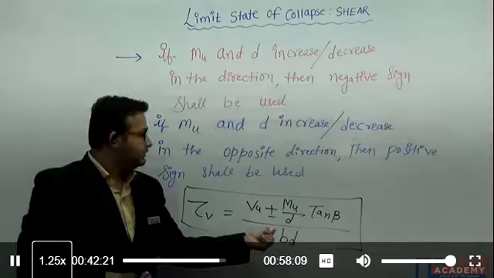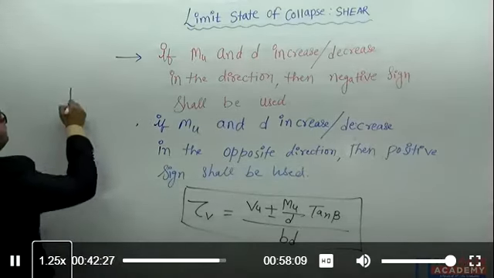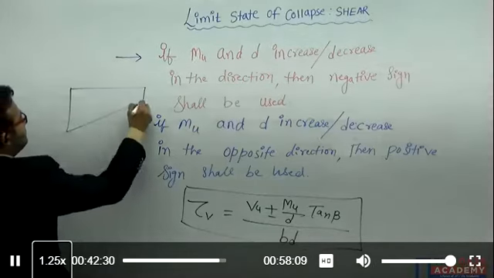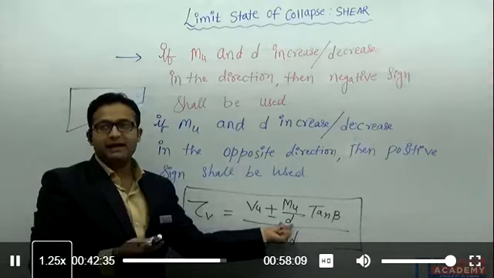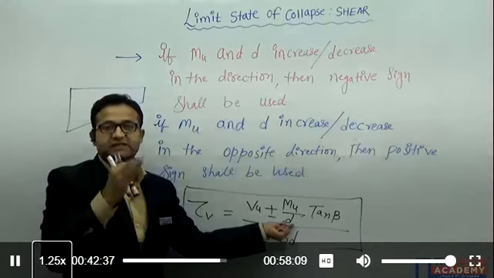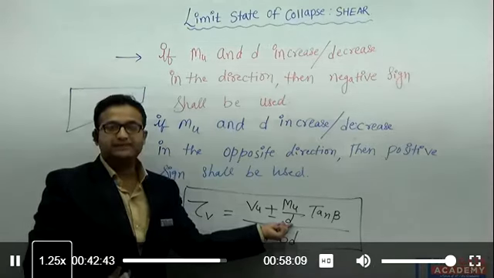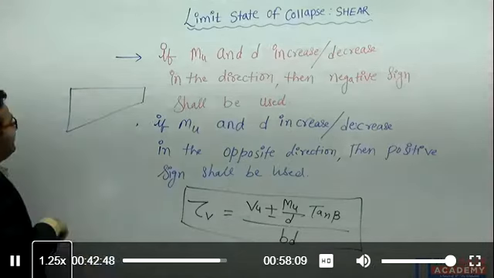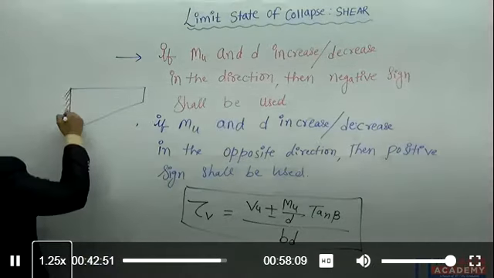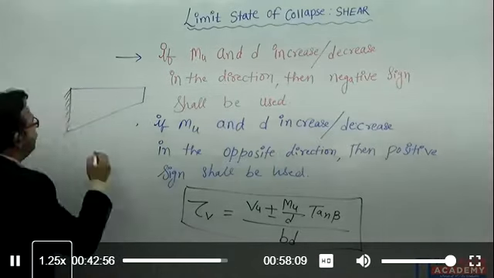Yeah, somebody is asking what is the value. Suppose the depth is varying. This is the beam. Everywhere the depth is varying. So what value of d should I take? Somebody asking a very good question. It depends upon the section, sir. I want to design the shear stirrups and I know the maximum shear force will act near the support. Suppose I am interested in this location, near the support. So of course d will be near the support.